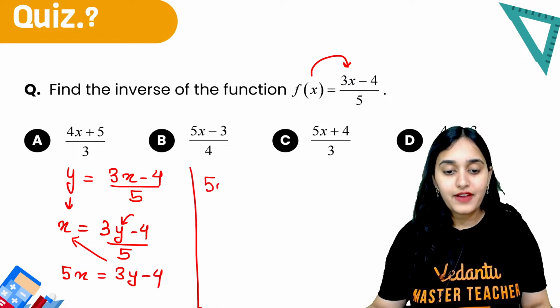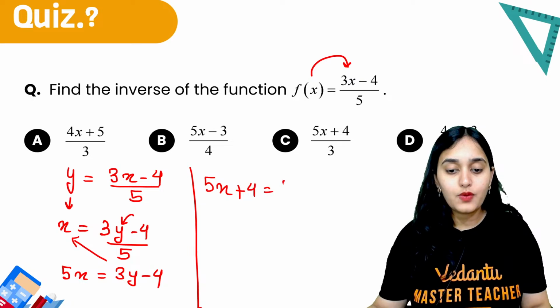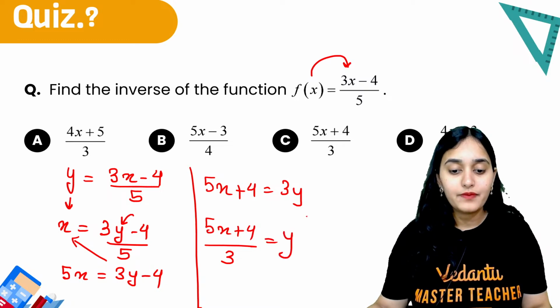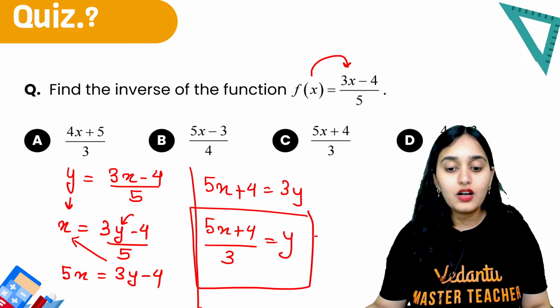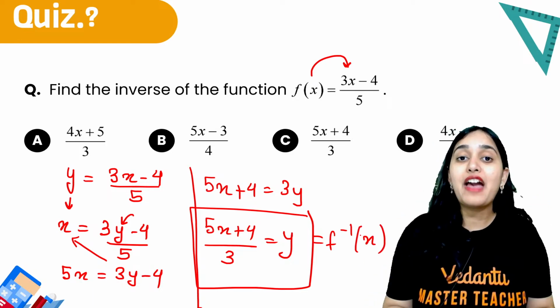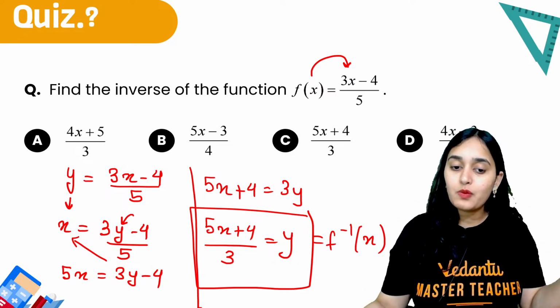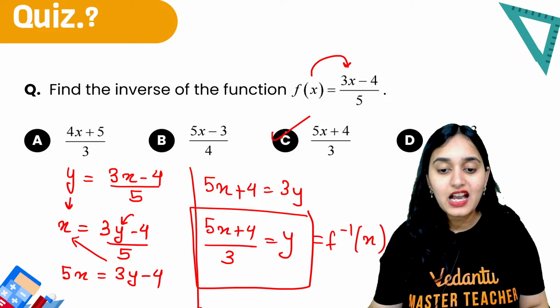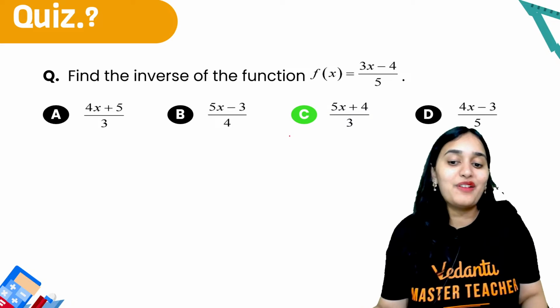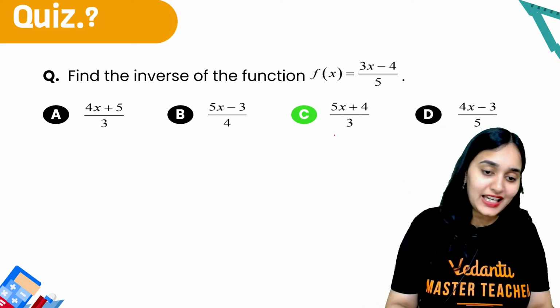Now, 5x plus 4 is equal to 3y. (5x plus 4) upon 3 is equal to y. Now, this is your f inverse x. Once we have y, that is our inverse. Which option is matching? Option C is matching my answer. And that's my answer. (5x plus 4) upon 3.